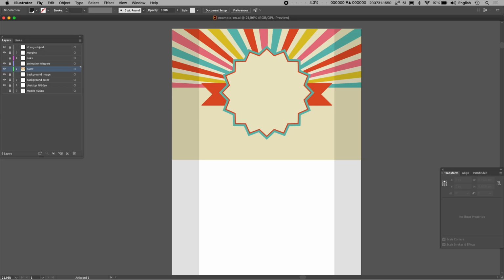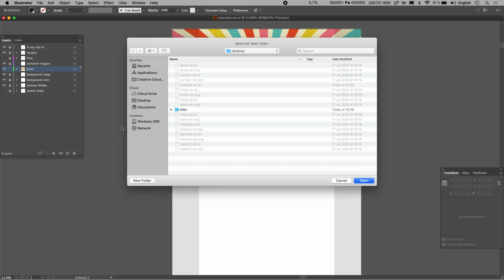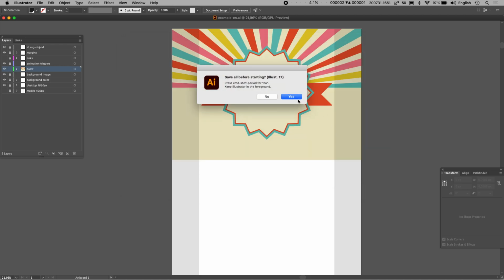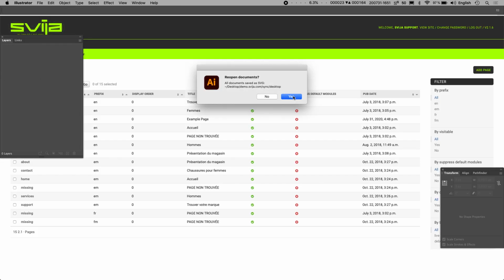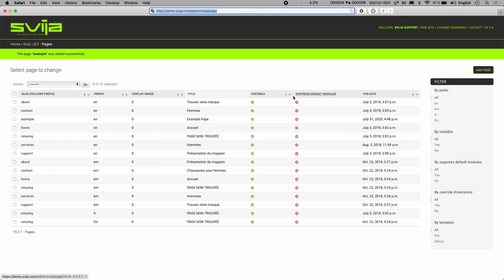So first we need to just save the file. What we do is go to Script, Save All as SVG. In the future, I'm just going to do Command F1, but at this point I'm going to use the file menu to show you where it is. I select the links folder, because everything in Svija is constructed around the existence of a links folder for any placed artwork. Save all before starting, yes. Reopen the document, yes.